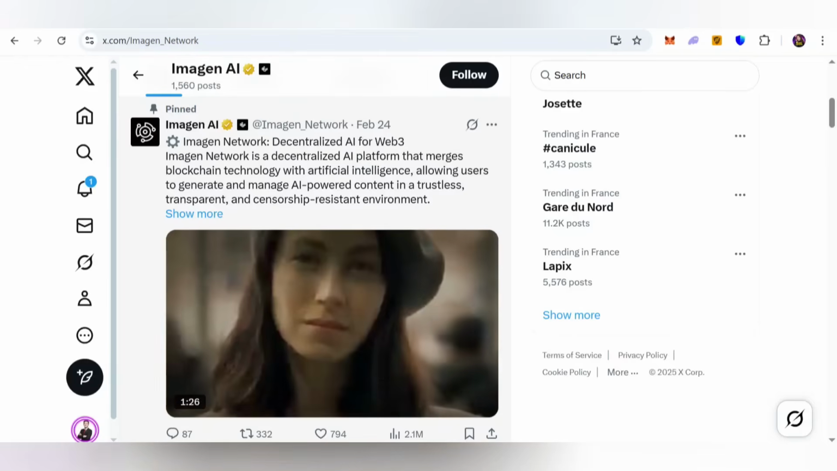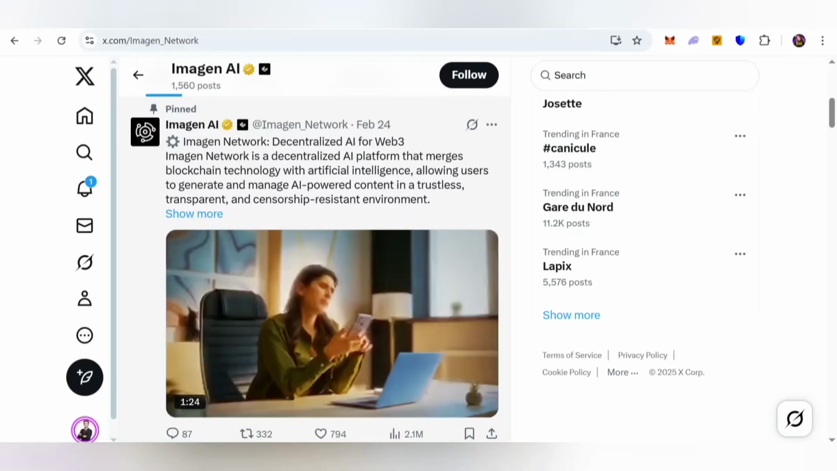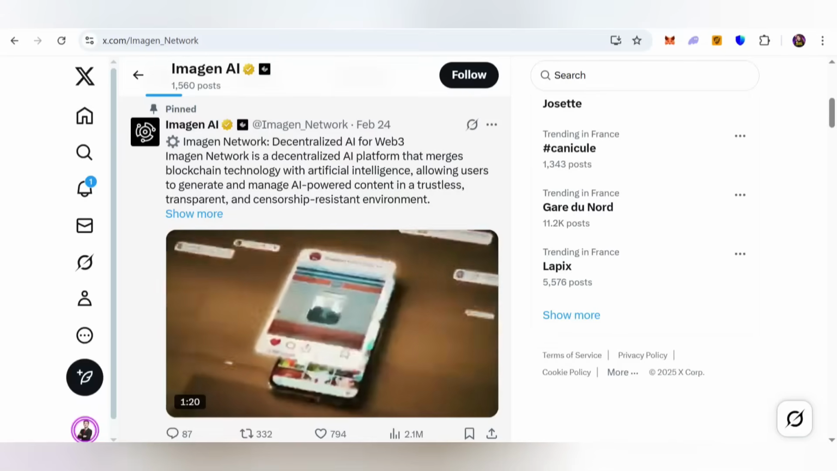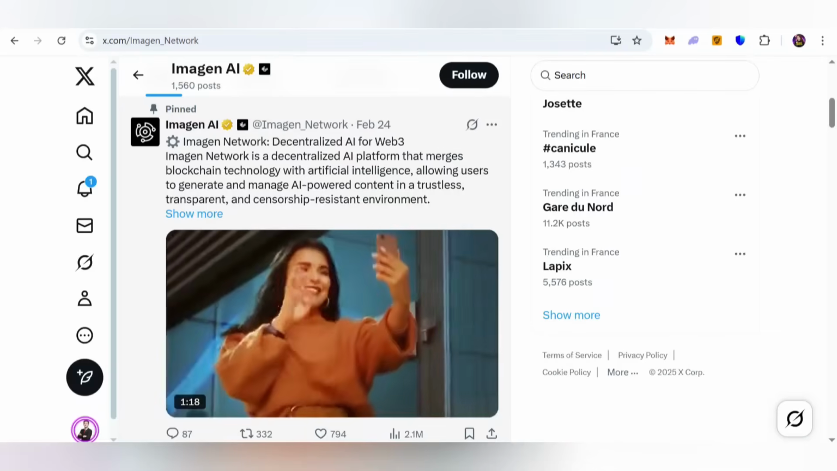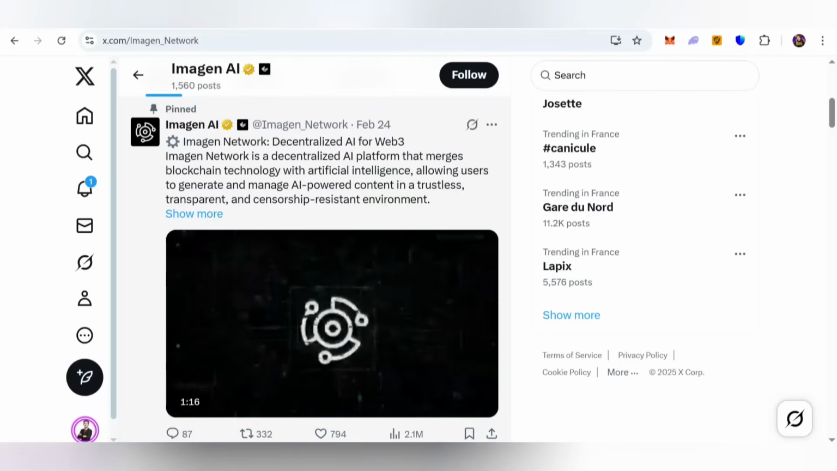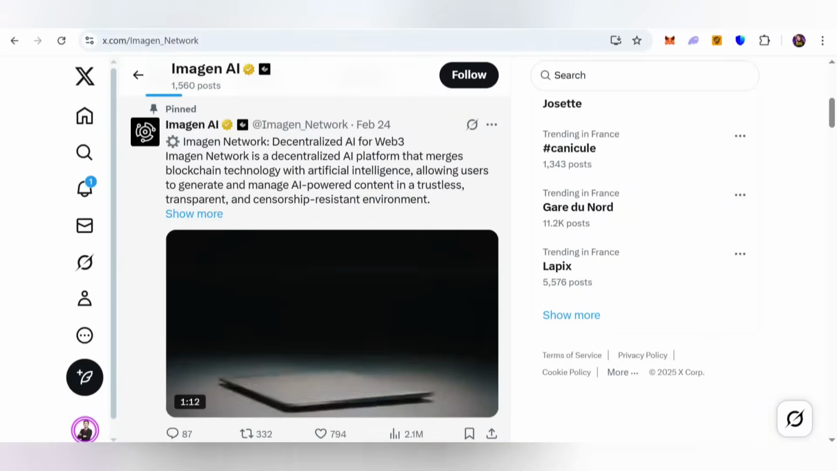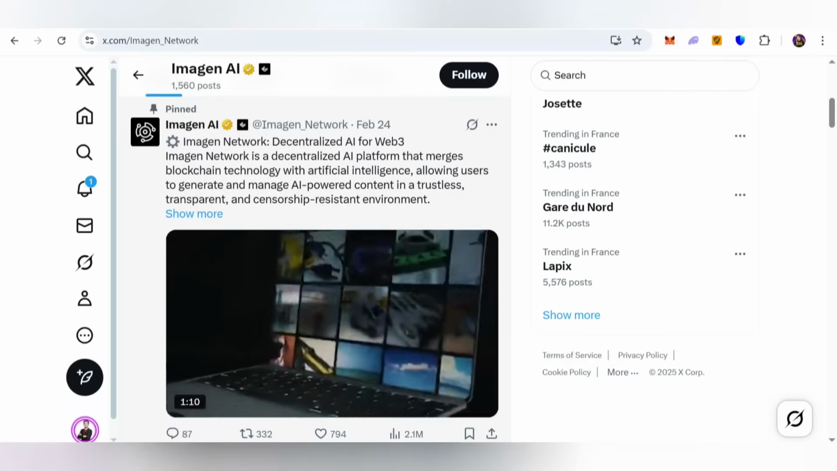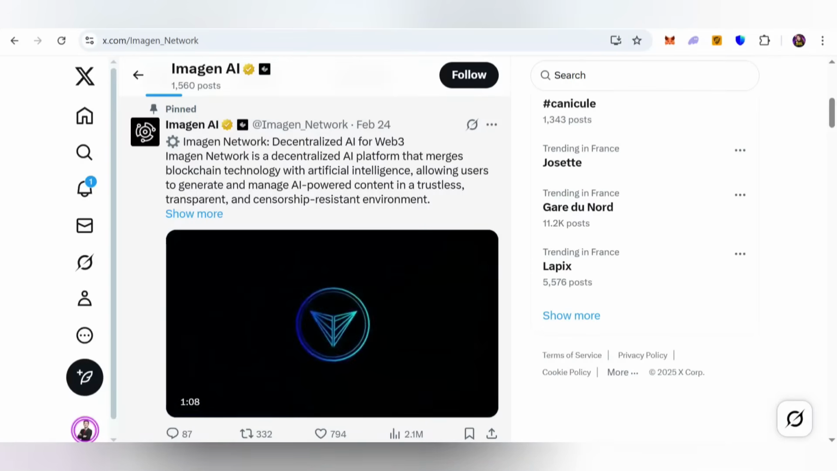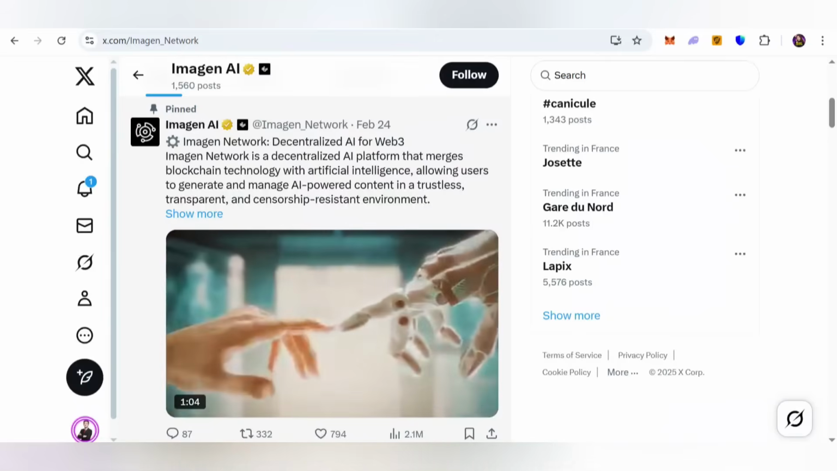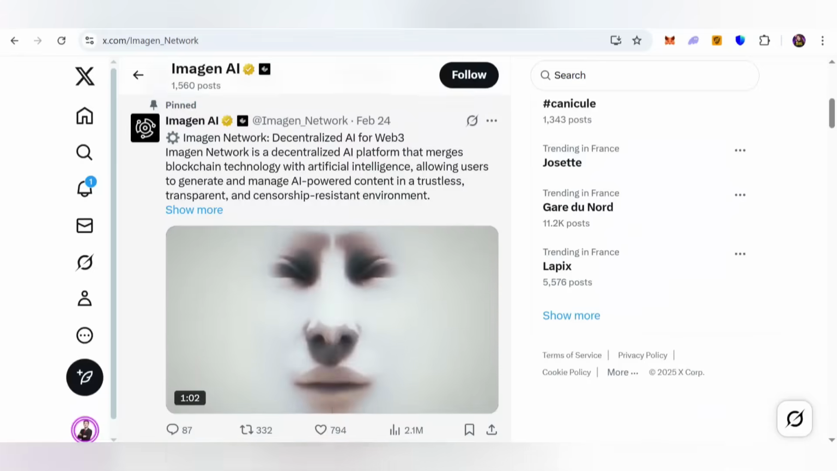And here you can learn more about Imagine Network, decentralized AI for Web3. Imagine Network is a decentralized AI platform that merges blockchain technology with artificial intelligence, allowing users to generate and manage AI-powered content in a trustless, transparent, and censorship-resistant environment as well.